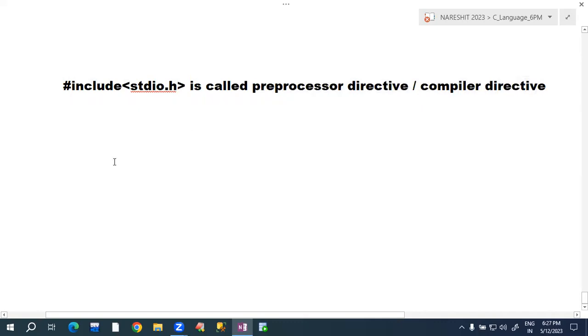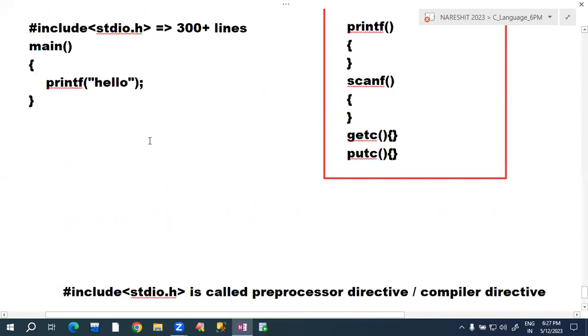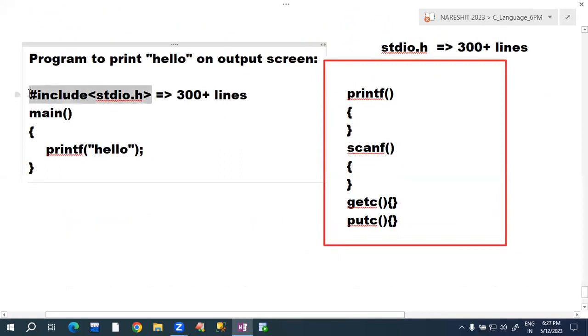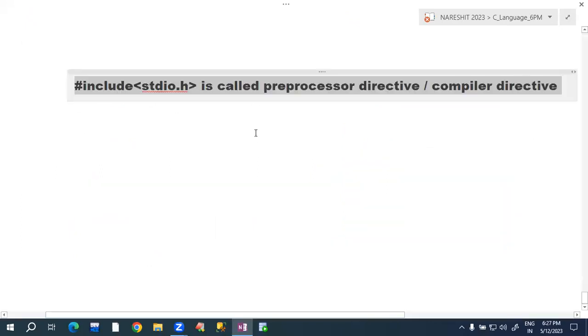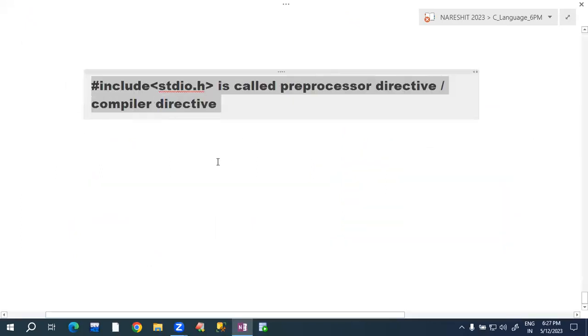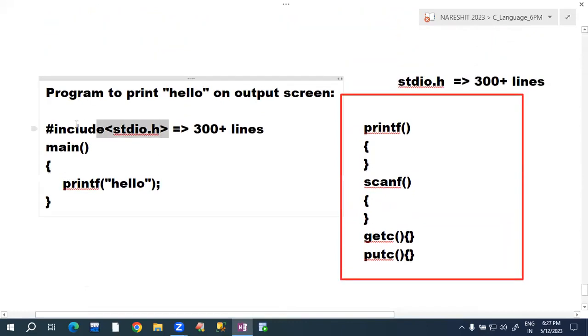Terminology is important, because our terminology represents our knowledge. This is not a statement. Many students, even some faculties, make that mistake. They say this is a statement. This is not a statement. This is one preprocessor directive.